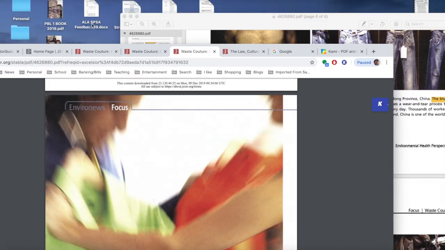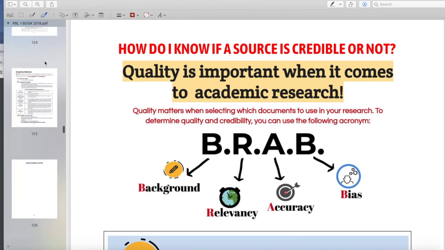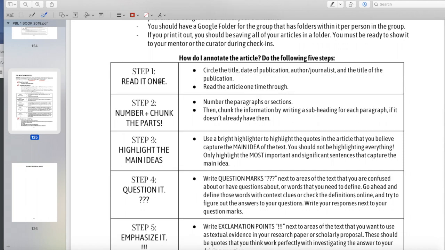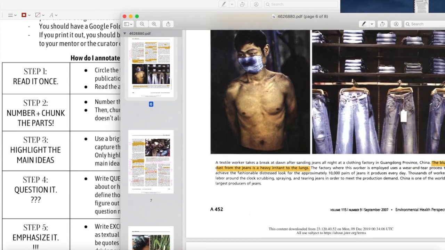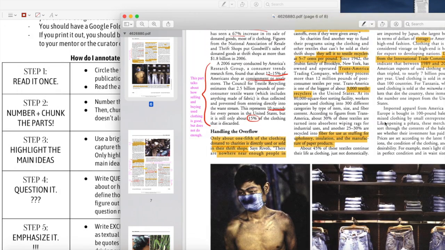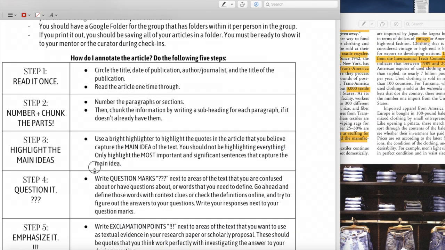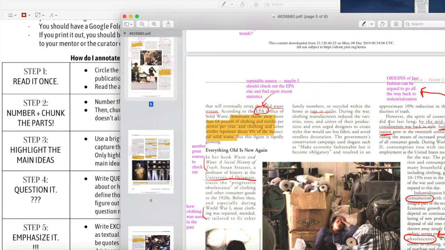So when you do any annotations, you have to make sure that you really engage with the text, right? So I'm going to read it one time, then I'm going to number and chunk the parts. I'm going to highlight the main ideas. I'm going to question it and ask good questions if it inspires me to have any. And then I'm going to put exclamation points next to things that I'm curious about or that were surprising or interesting to me.